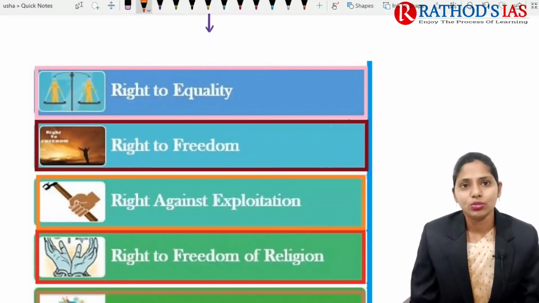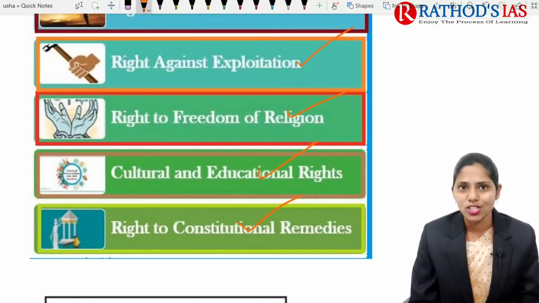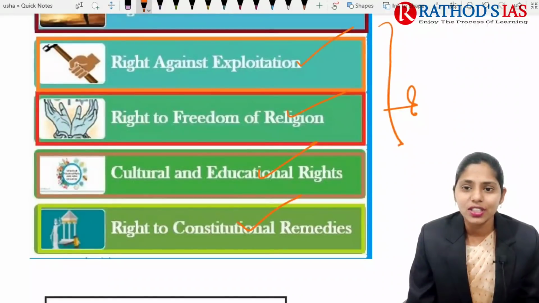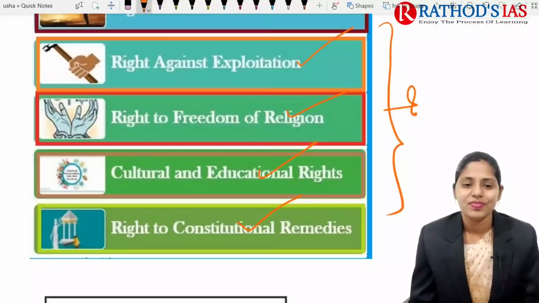The six fundamental rights are the right to equality, right to freedom, right against exploitation, right to freedom of religion, cultural and educational rights, and right to constitutional remedies. I want to ask you a simple basic question: which are the articles in the Constitution related to these fundamental rights? Let me know which are the articles.